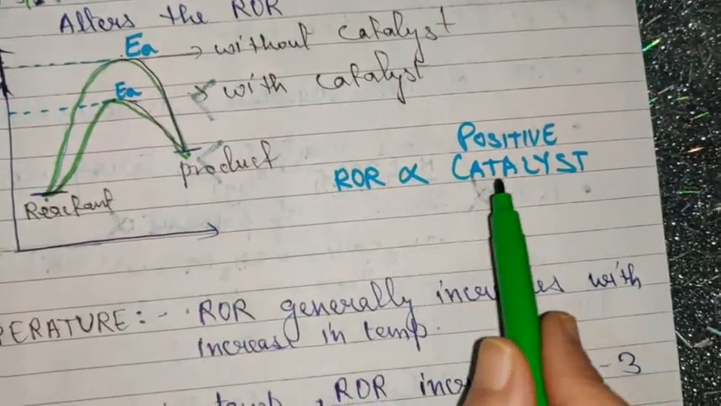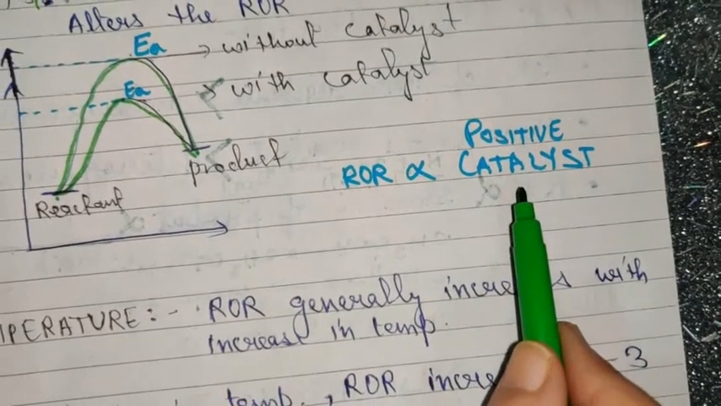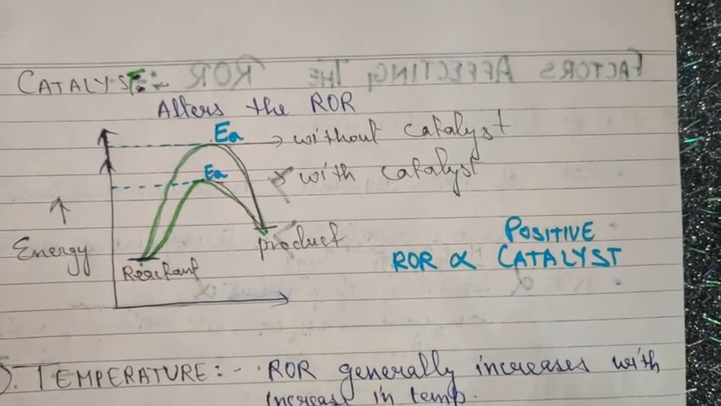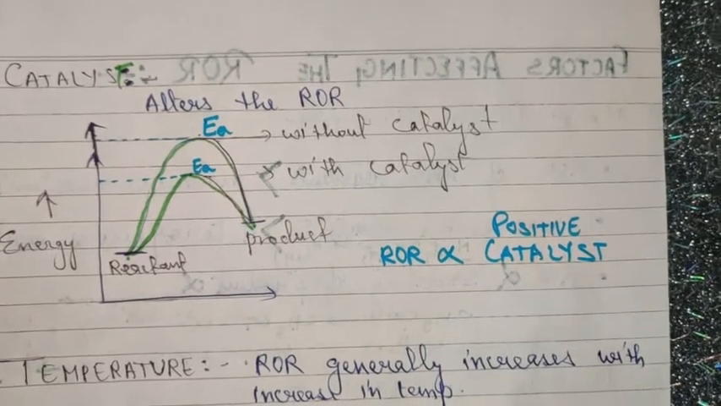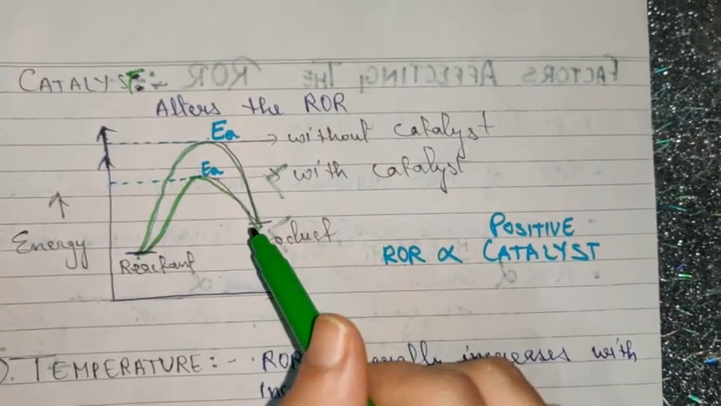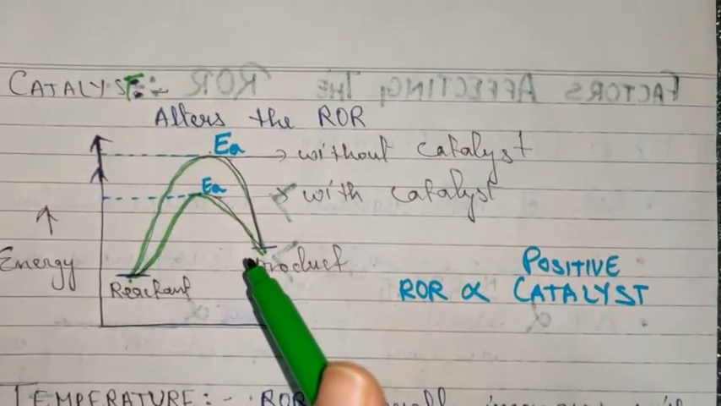So rate of reaction is directly proportional to positive catalyst. If you are using a catalyst in a reaction, the rate of reaction will increase. Whereas in the absence of the catalyst, it has to cross such a huge energy barrier. Obviously, the rate of reaction will be low.